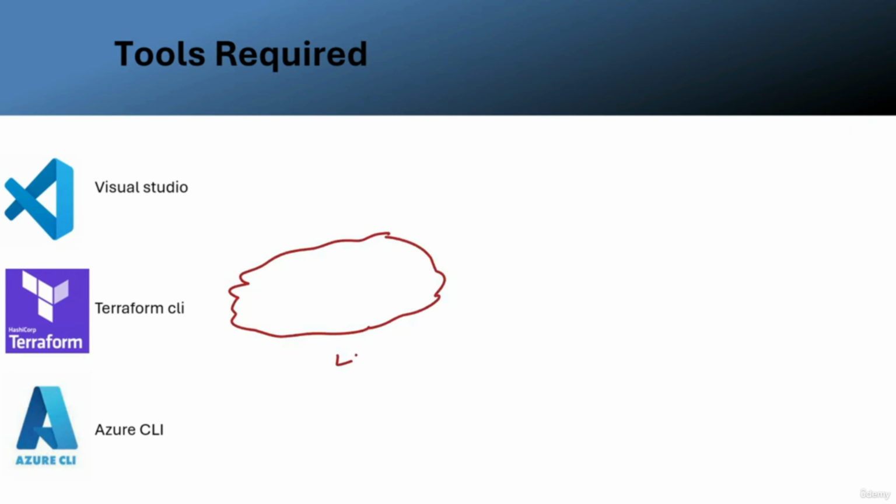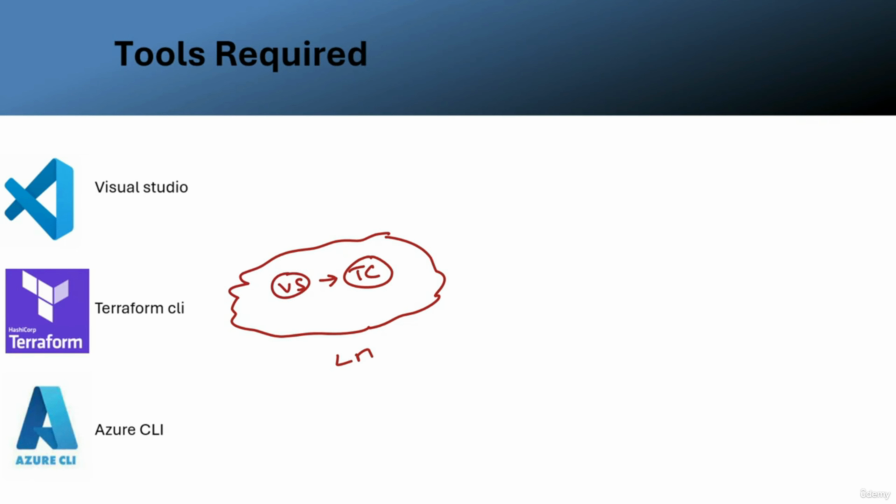From our local machine, we are writing our Terraform configuration file. To write a Terraform configuration file, we need Visual Studio Code. And once we have written our Terraform configuration file, we need to run some set of Terraform commands. To run these Terraform commands, we need to install Terraform CLI on our local machine. Then we need to connect to the target API to create the resource.